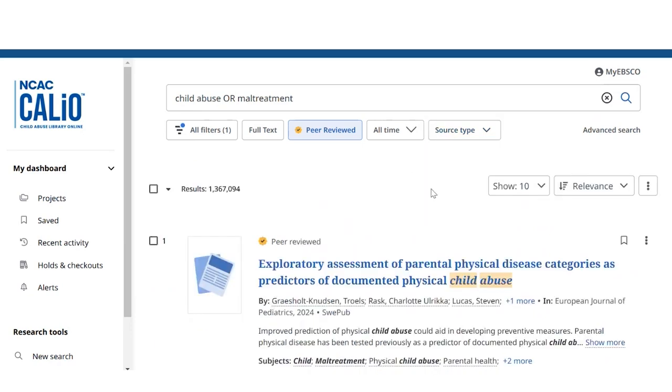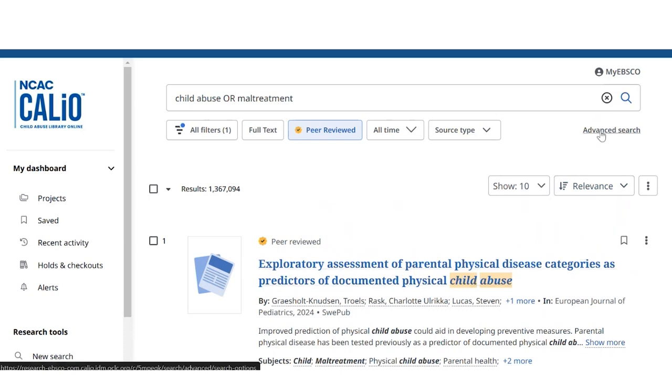Another way to limit your results is here under the Relevance button. You can choose how to sort the information that you're given by either relevance, date of the newest article, or date of the oldest article.